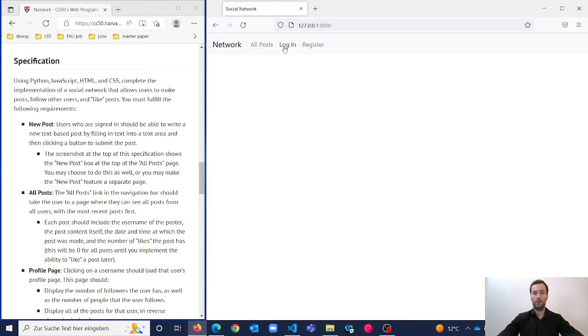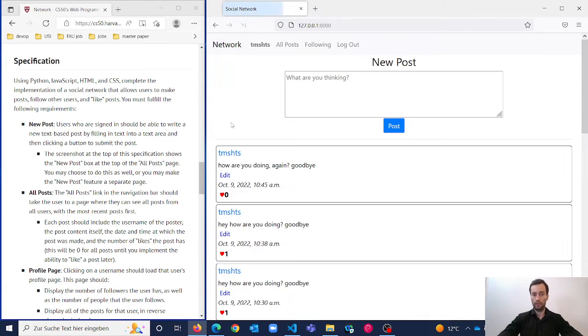Of course, if I am not logged in I can't write anything. So first of all I have to log in, and now I made the decision to go for the option where the new post is on the top of the all posts page. So I can write hello world. Okay, hello world, and I post it, and it appears right here. So the first specification is done.